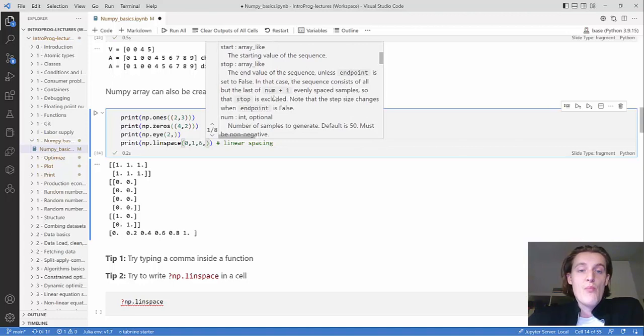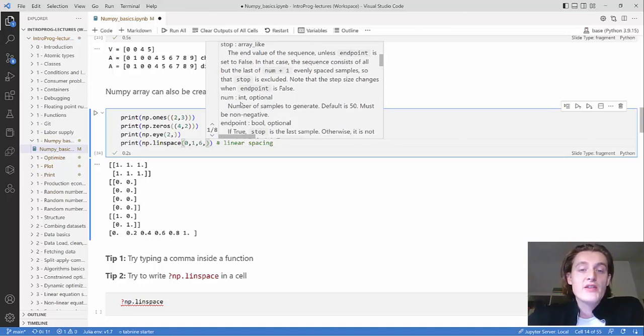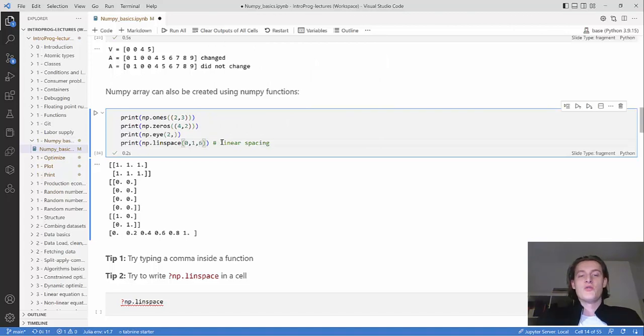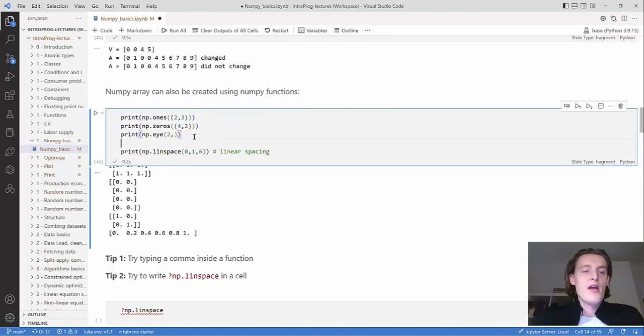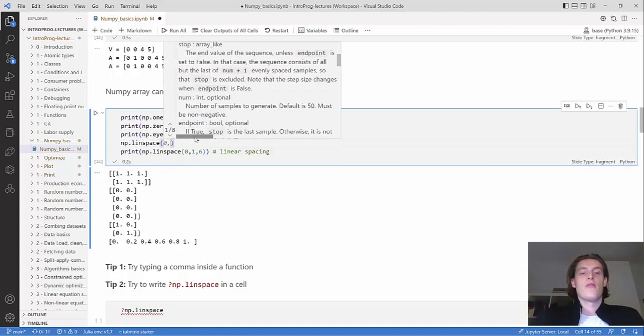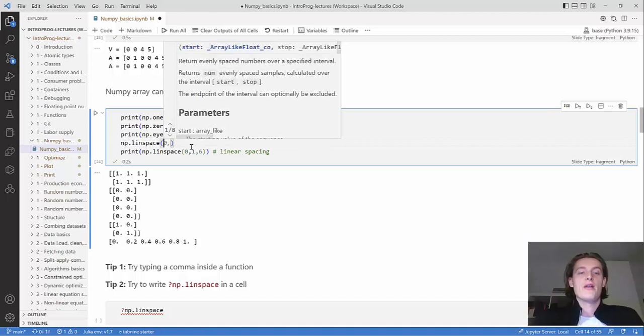Then there's a bit more information, and then there's the num, which is the number of samples to generate. And here we specified 6. We can see that the default is 50 if you input no argument. This is super useful when you're using functions, and you can remember the name, but you can't remember what the argument was. It also pops up automatically whenever you start writing a new function. You don't even have to write a comma.